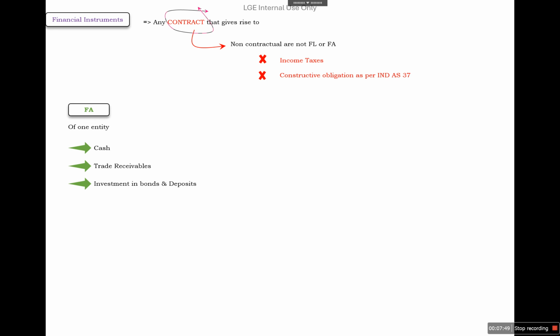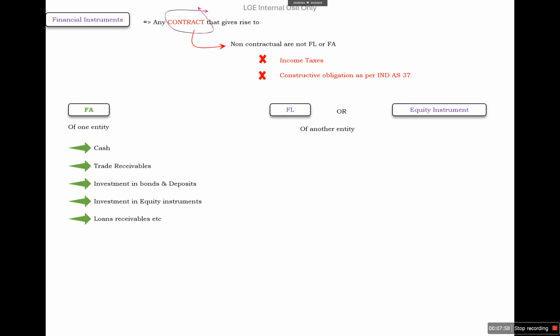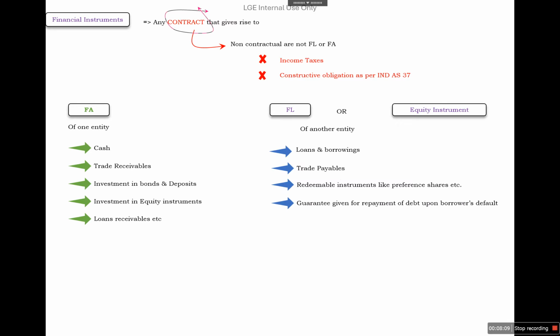So next is, what is a financial instrument? It is any contract that gives rise to a financial asset of one entity. For example, cash, trade receivable, investment in bonds and deposits, or investment in equity instrument, or loan receivable, etc. Or a financial liability or equity instrument of another entity. For example, loans, borrowings, trade payables, redeemable financial instruments like preference shares, etc. Or the guarantees given for the repayment of debt upon buyer's default will be called a financial instrument.